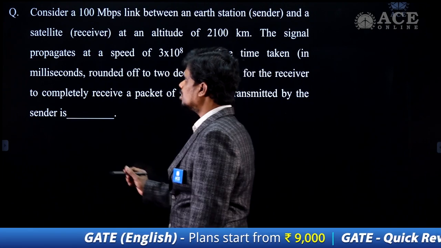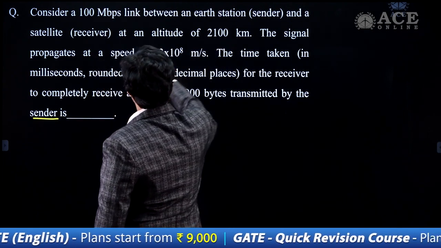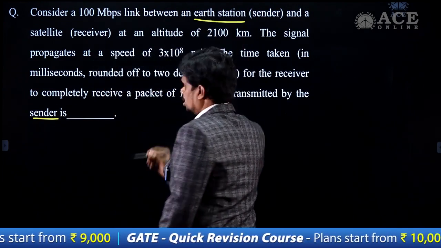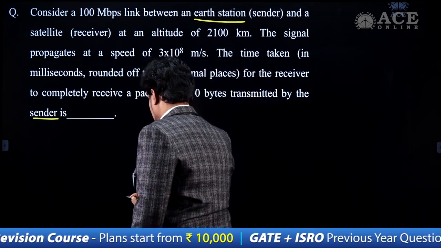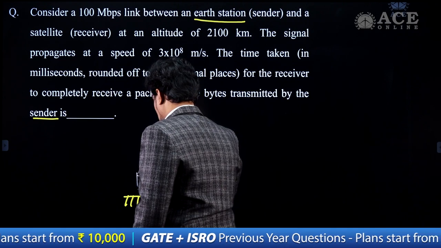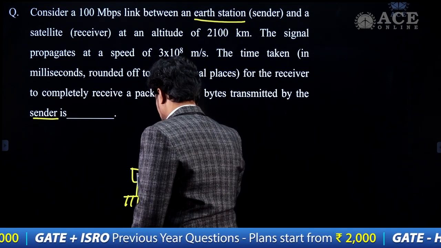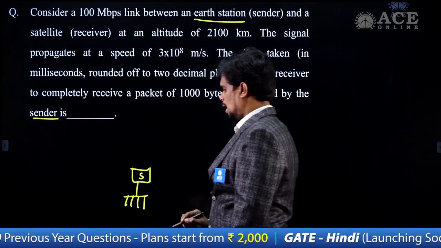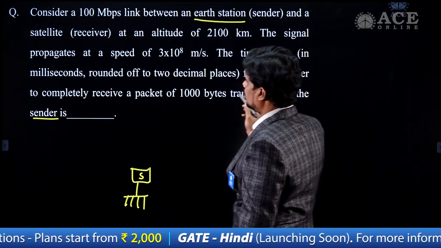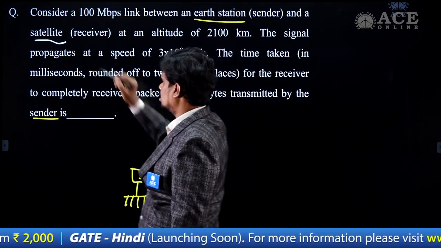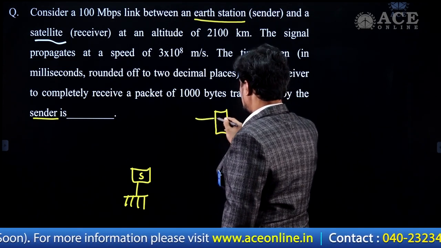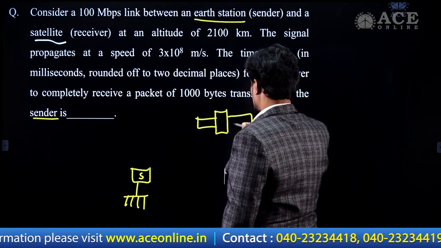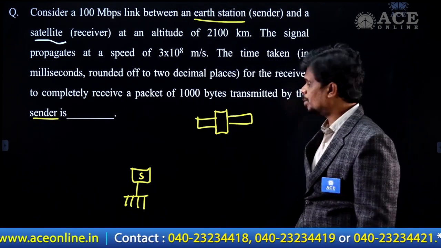So look here, who is the sender? The sender is the earth station, meaning some ground station. Let's say this is my ground station, that is your sender. And I have a receiver. What is the receiver here? Satellite. So this is my satellite, and this is my receiver now.